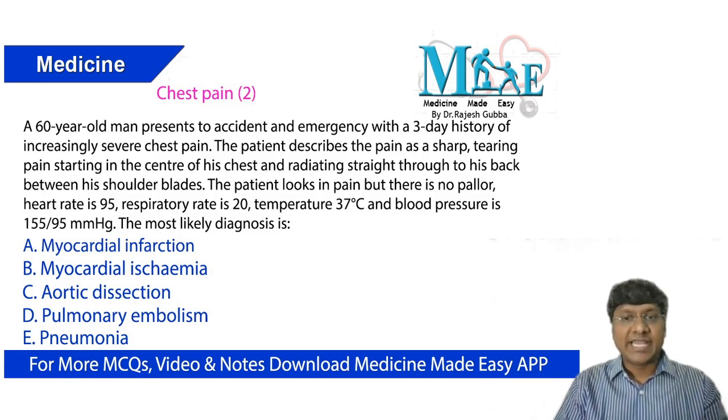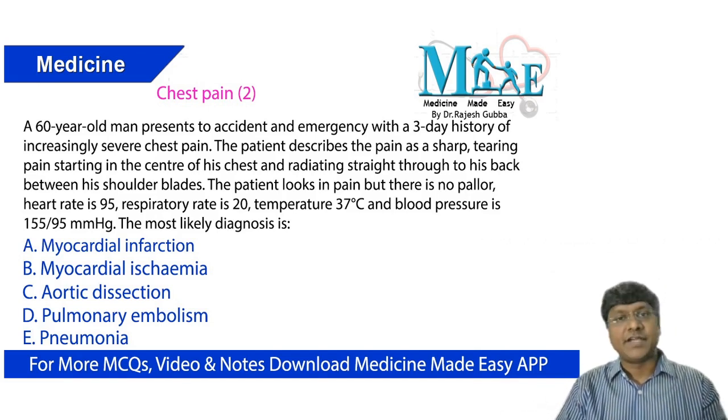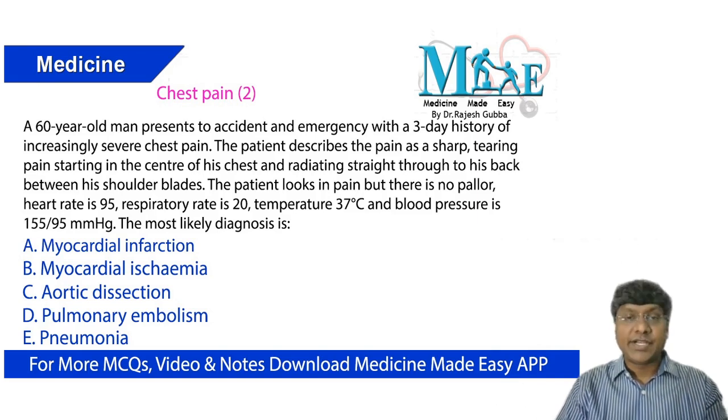The patient looks in pain, but there is no pallor. Heart rate is around 95, respiratory rate is 20, temperature is around 37 degrees centigrade, and the blood pressure is 155 by 95 millimeters of mercury. What is the most likely diagnosis in this patient? The options are myocardial infarction, myocardial ischemia, aortic dissection, pulmonary embolism, and pneumonia.